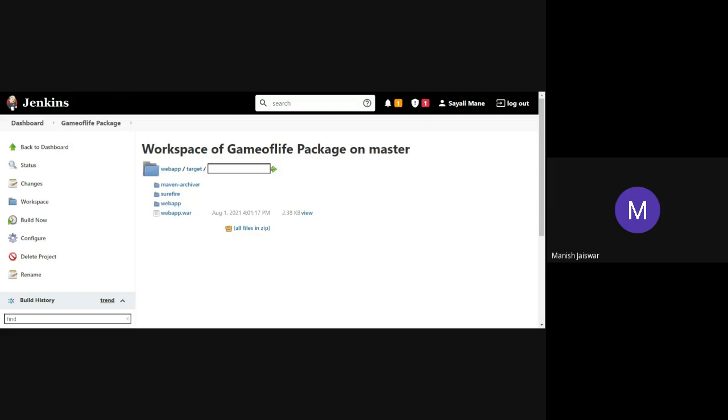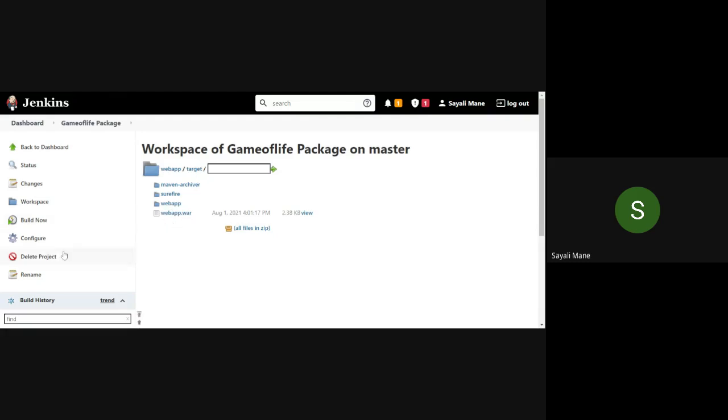Ma'am, here what we have to do? Here you have to take a screenshot of this whole screen and highlight this war file. War file indicates that package has compiled successfully. So externally they ask, show me the output where your package has installed successfully. So go to workspace and then with respect to this one path, follow the path and here you will get a war file.